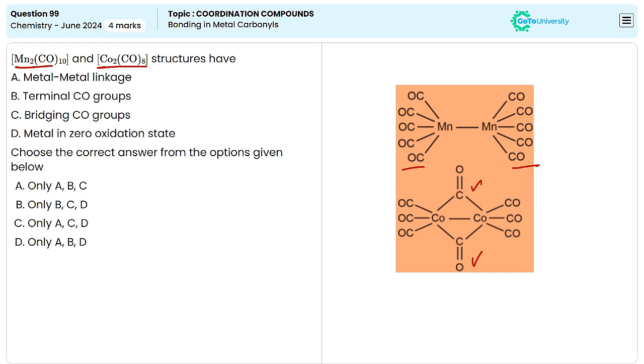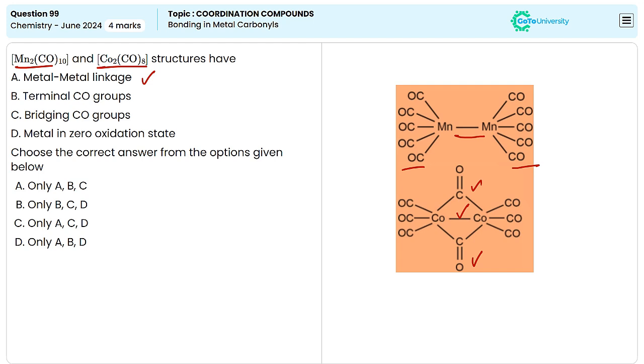The first one is metal-metal linkage. The metal-metal linkage is the bond present between the metal atoms. Both of them are binuclear metal carbonyls, meaning they contain two metal atoms. So they are connected by metal-metal bonds. In Mn2(CO)10 we can see the metal-metal bond. Similarly, Co2(CO)8 also contains a cobalt-cobalt bond. So the first property is for both the complexes.